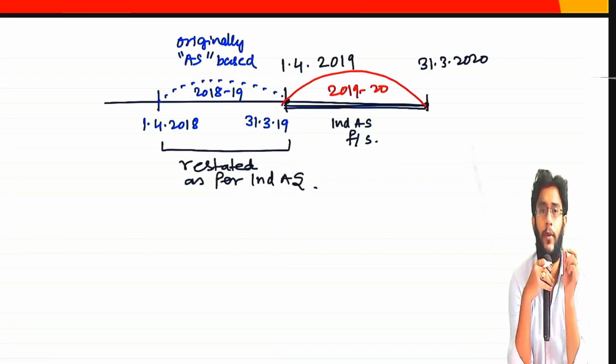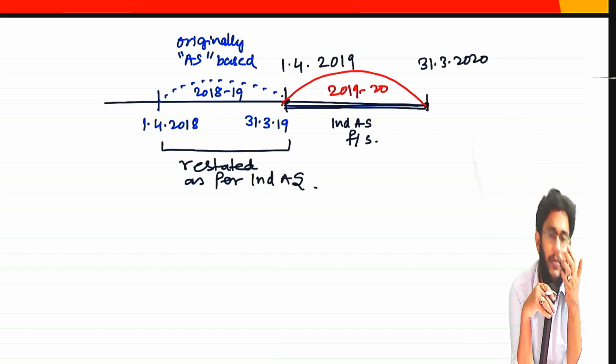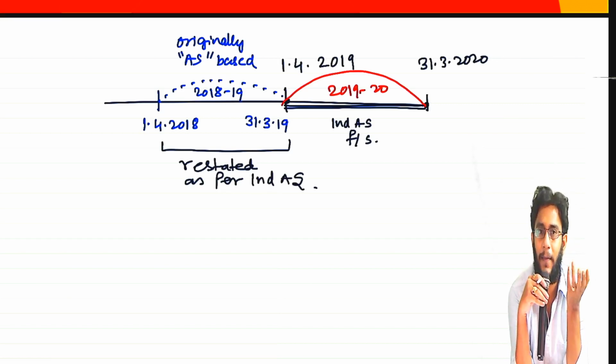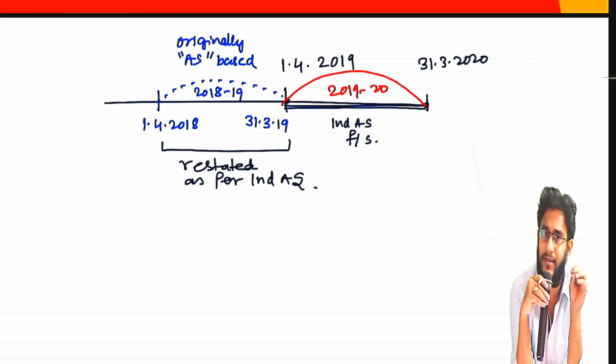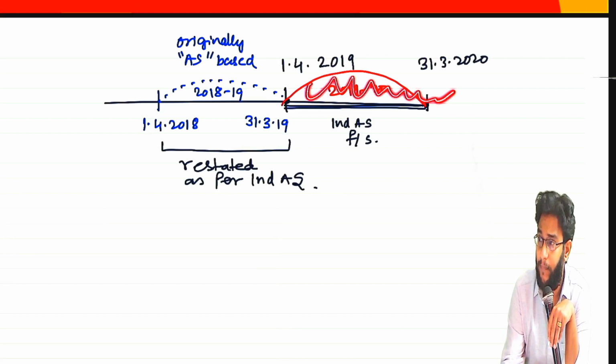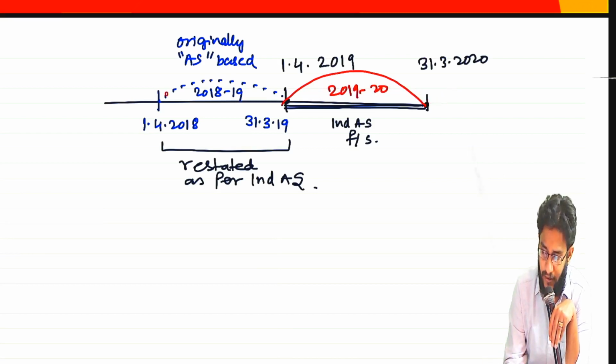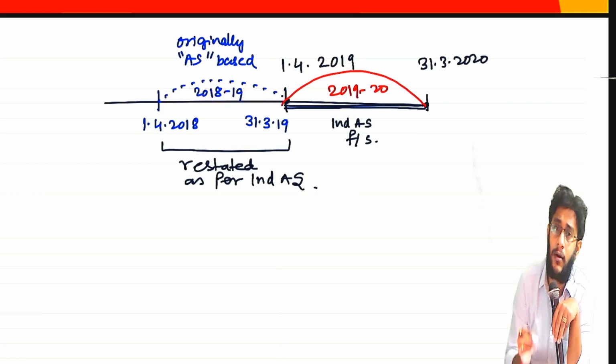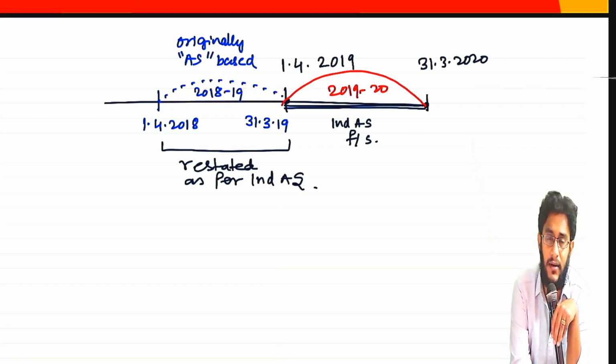You must understand one thing. Preparing financial statements under Ind AS means what? It is like applying all the Ind ASs we have to every transaction and event. You have to apply Ind AS and follow all the presentation requirements and disclosure requirements, which the company anyway has to do for this period. But they have to do it even for this earlier period also. But this period is already accounted under old GAAP, which is accounting standards in India.